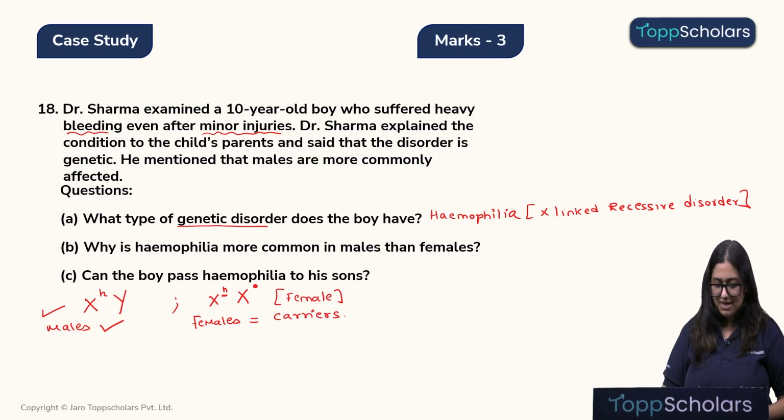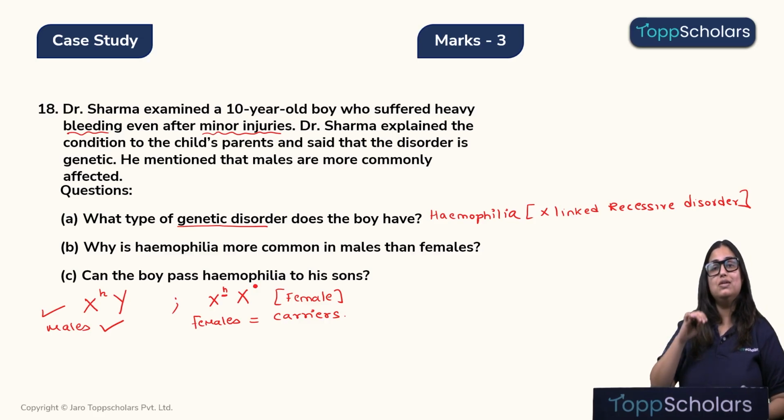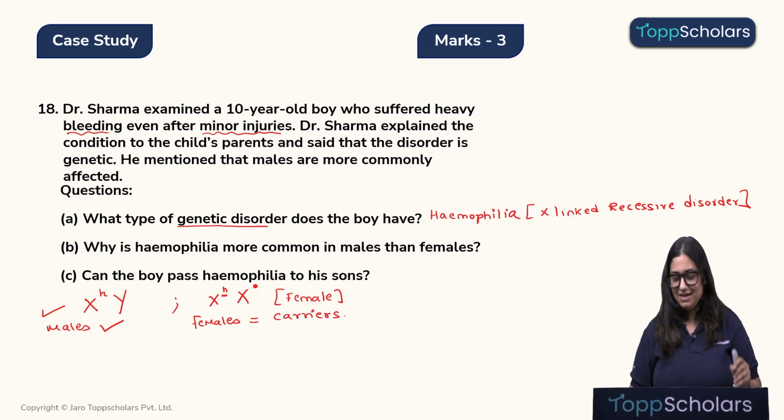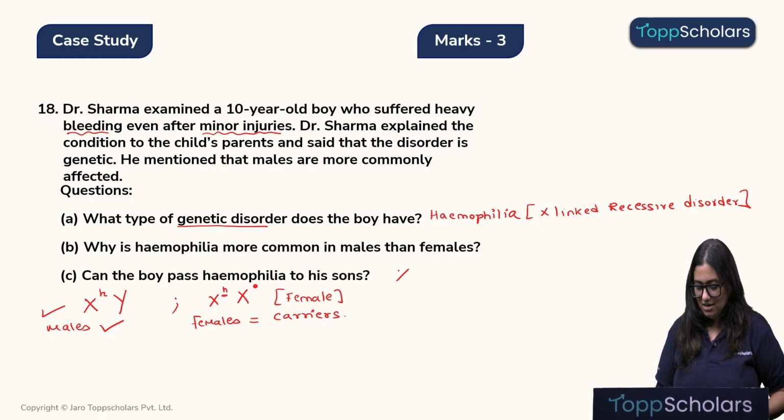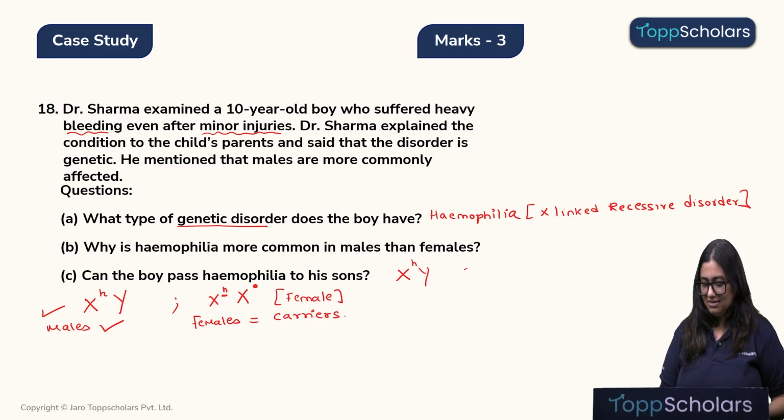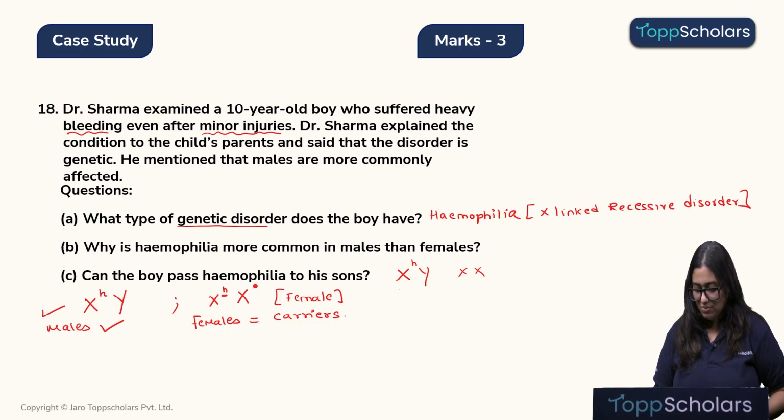Alright, now coming to the third question. Can the boy pass hemophilia to his son? So let's quickly do this. So let's say this is a boy who has hemophilia himself and he is marrying a female. Alright. So now let's quickly draw the combinations that we can possibly have.